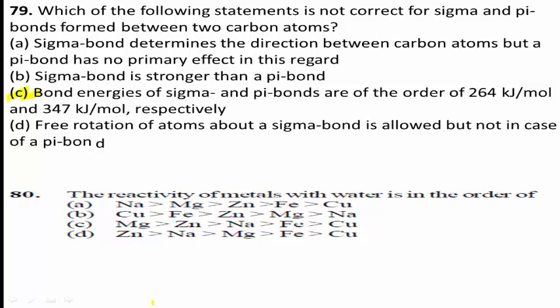Hence, the order of reactivity is like this: Na is greater than Mg, greater than Zn, greater than iron, greater than copper. Yes, option A is the right answer. Sodium is greater than magnesium, greater than zinc, greater than iron, greater than copper.